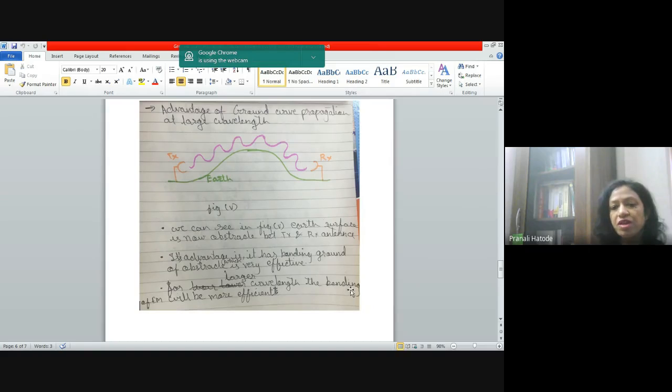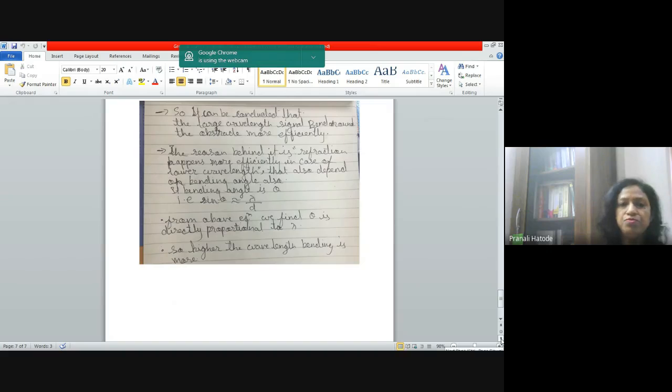For large wavelength, the bending of the electromagnetic wave which is propagating will be more efficient. So it can be concluded that the large wavelength signal bends around the obstacle more efficiently.